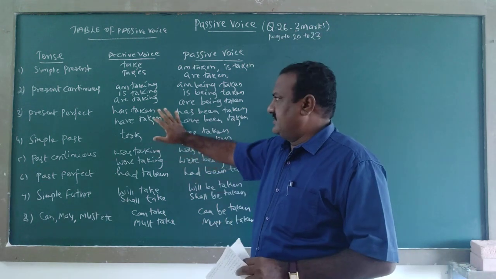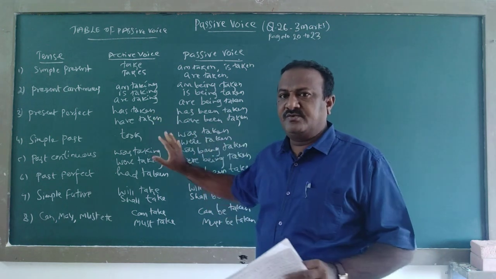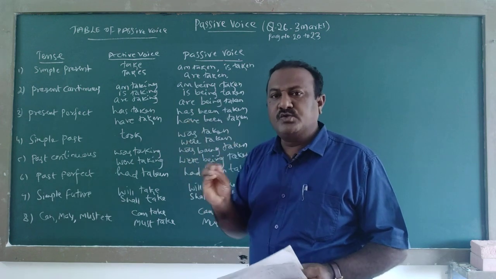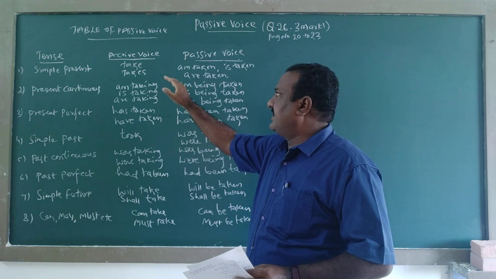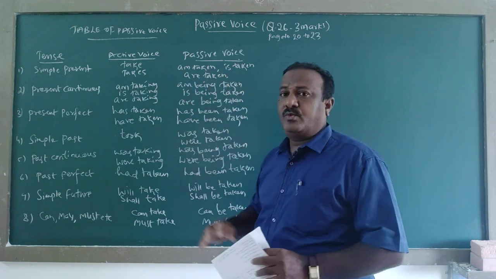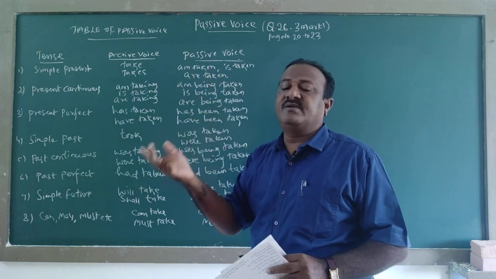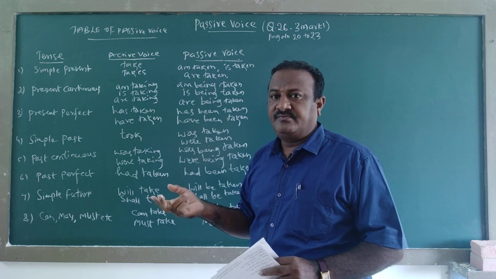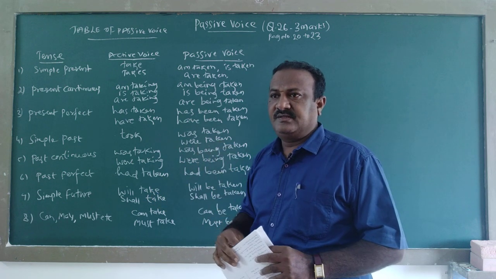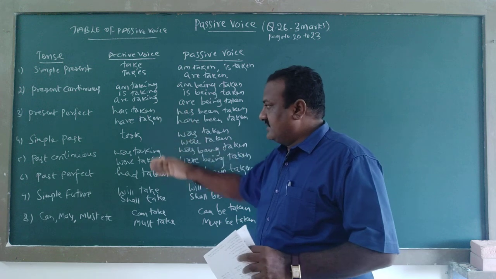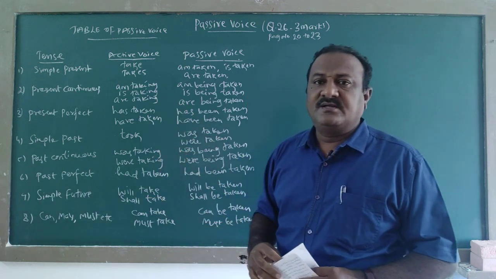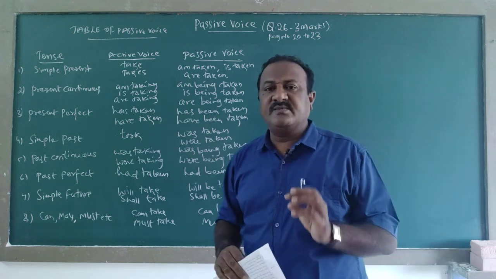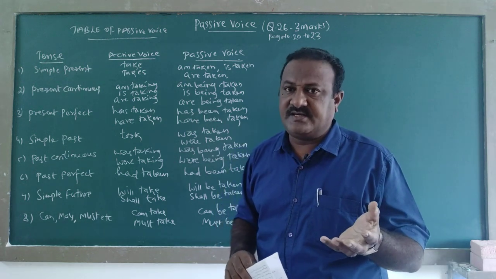But see, no need to confuse. You should know how the verb will change between active voice and passive voice. If I go directly to examples, a few students may find it difficult to understand.